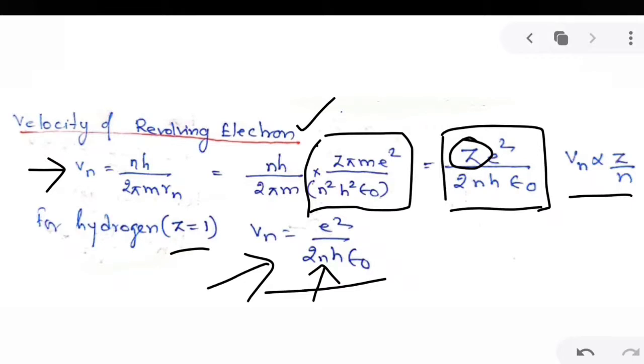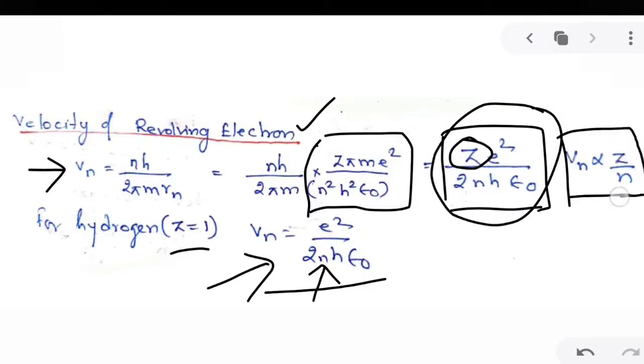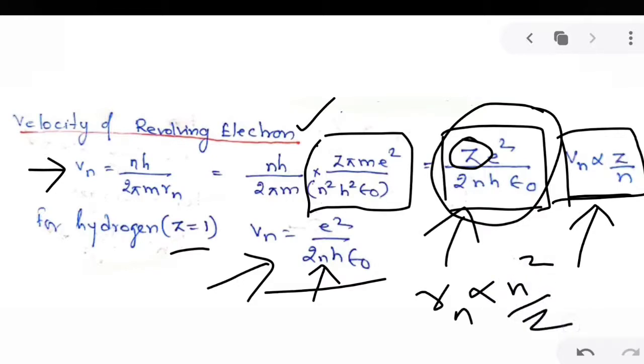Okay. You may forget this expression, that is not important, but you should know that Vn is directly proportional to Z and inversely proportional to n. This you can derive if some numericals are asked, but it is better to remember this relation, that Vn is directly proportional to Z and inversely proportional to n. Similar to the previous result, that the radius of the electron in the nth orbit was directly proportional to n square and inversely proportional to Z. So these results are a bit important.